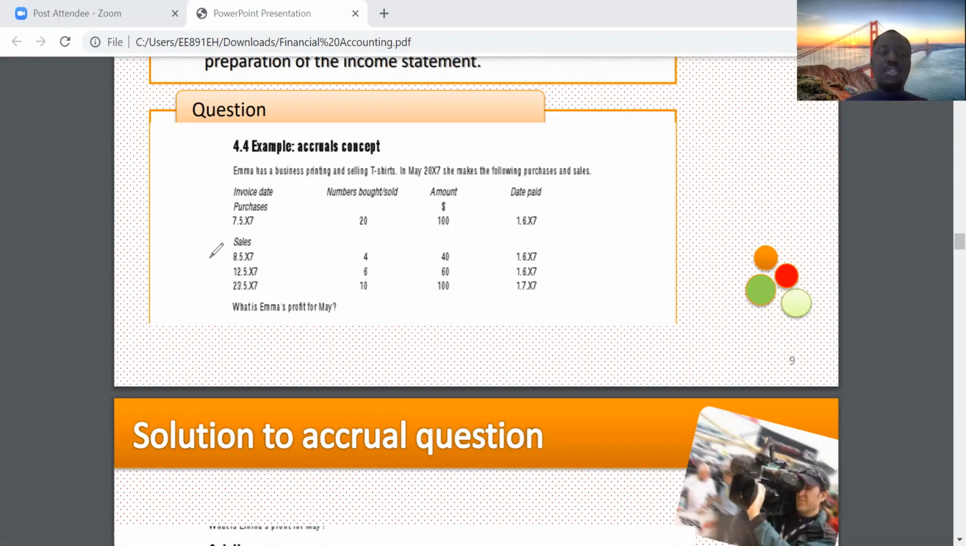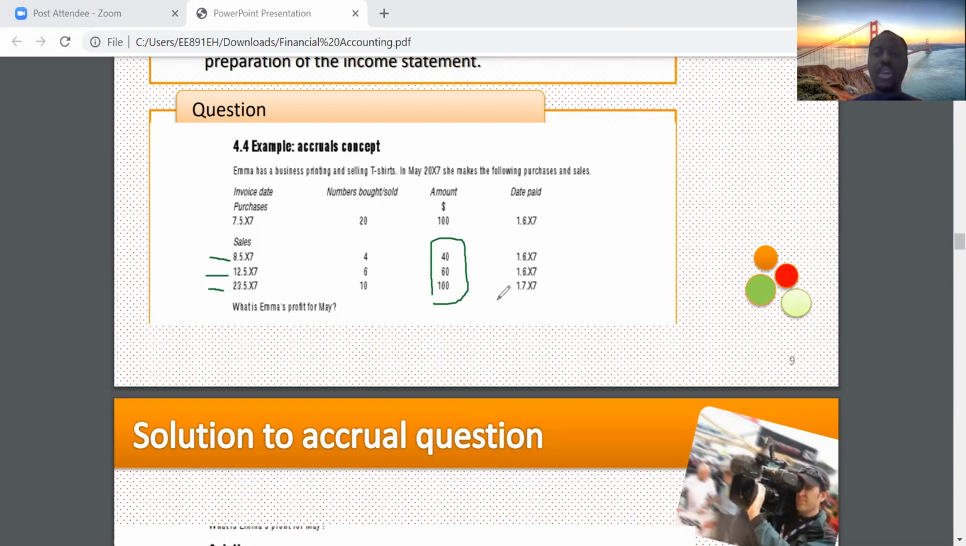So this is 8th May, this is 12th May, this is 23rd May, and these are the amounts. So your sales will be 40 plus 60 plus 100, which is how much? 200. We are looking at the accrual basis here, 200. So that would be your sales value.